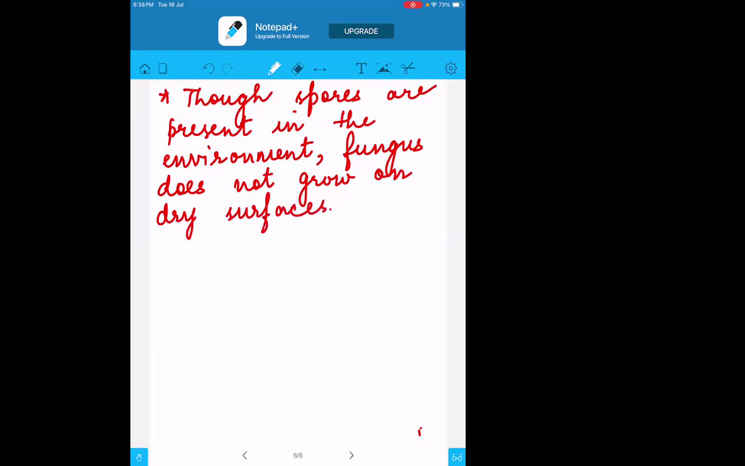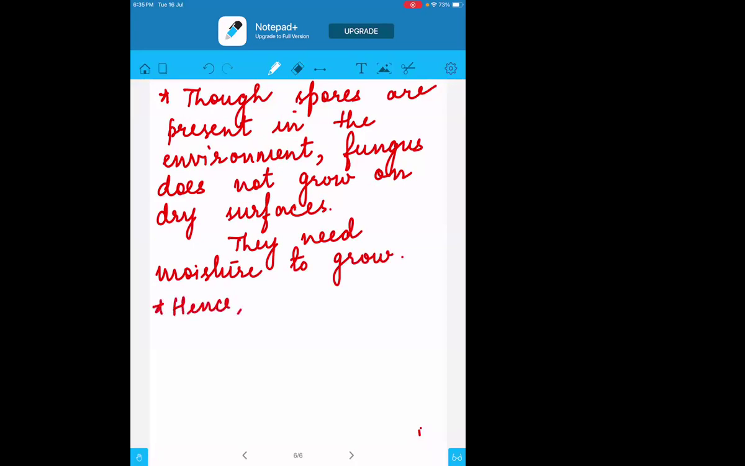What kind of surface do they need? They need the moist surface. Or if they ask what condition they need, they need the moist condition. So in the dry condition, they do not grow. They need moisture or moist condition to grow. Hence, fungus is seen on the bread.